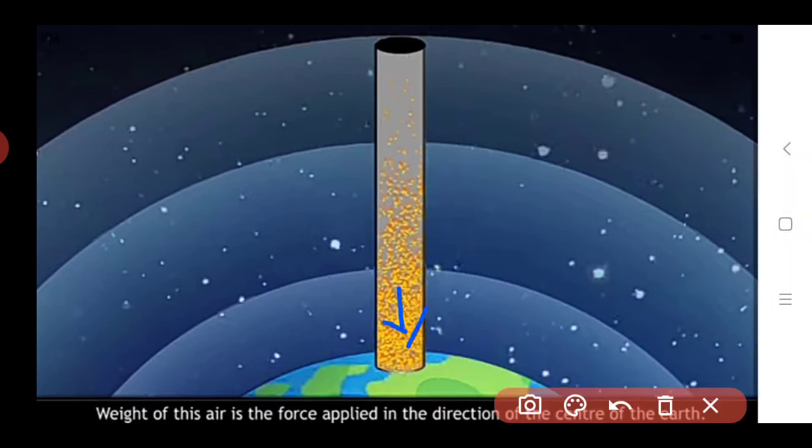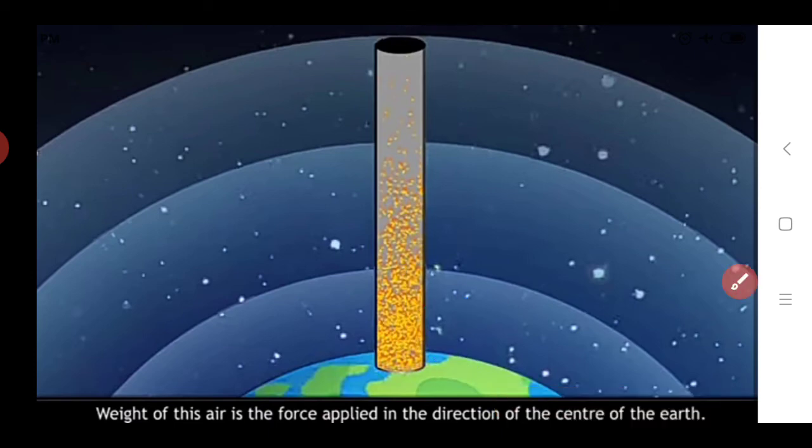They have a certain weight. This weight of the air is nothing but the force. Due to these air particles, the force is applied in which direction? In the direction of the earth's surface, that is, toward the center of the earth. These air particles exert force on the center of the earth.